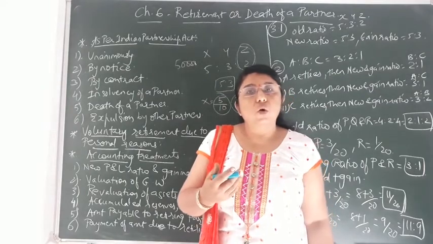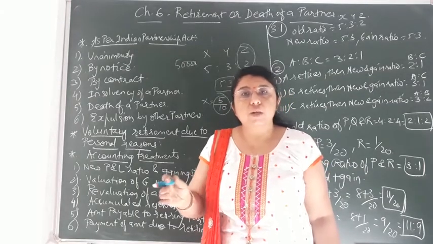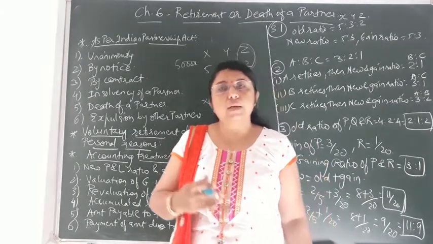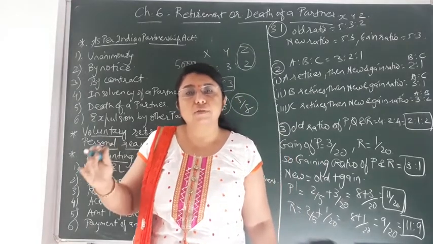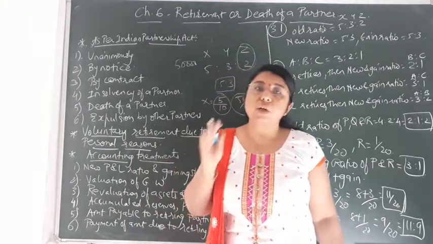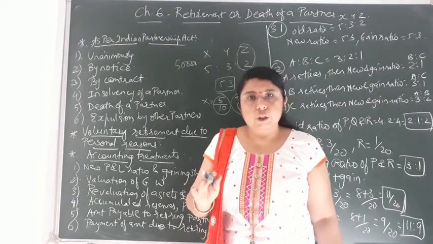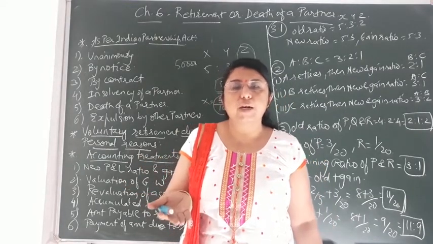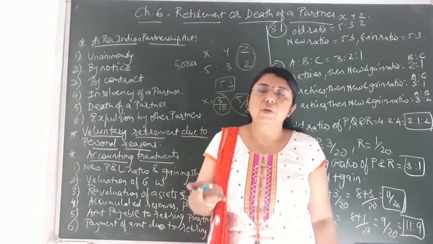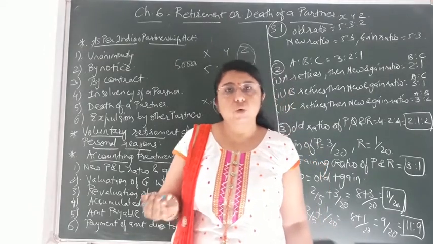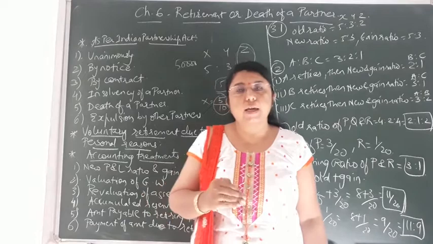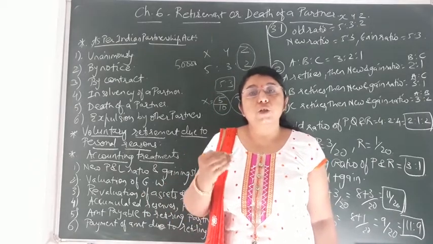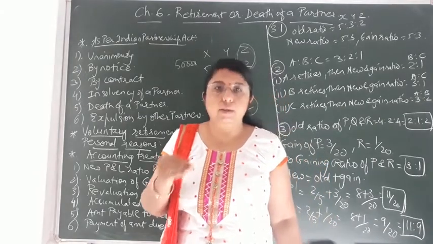Then that amount of salary is to be given for those 3 months. If any commission is to be paid, then that also has to be counted for those 3 months till the date of his retirement. Also, any capital he has, naturally at the time of admission he contributed a certain amount of capital in the firm, so on a regular basis he will be getting interest on capital. So that also he should get till the date of his retirement.